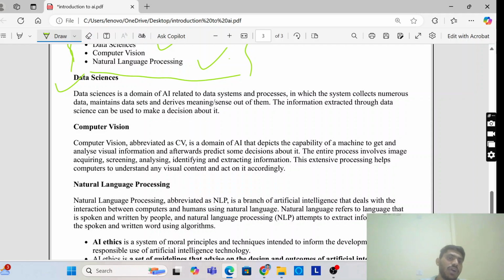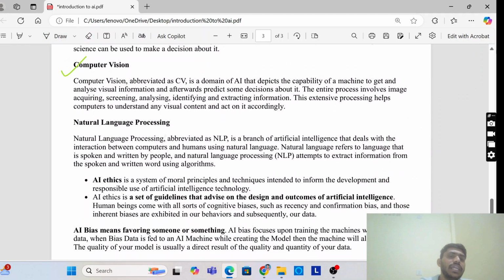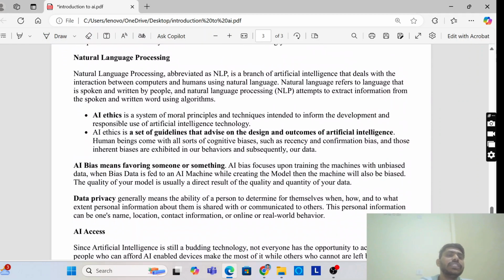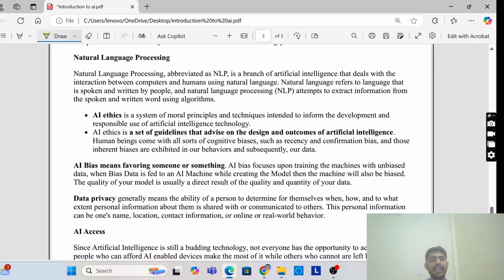Now comes the next one, NLP, natural language processing. So what is this all about? It is a branch of AI, a domain of AI that deals with the interaction between computer and human beings. Natural language refers to language that is spoken and written by people. Natural language processing attempts to extract information from the spoken and written word. Whatever we are writing, whatever we are telling, that should be communicated to the computer. That is what NLP is.